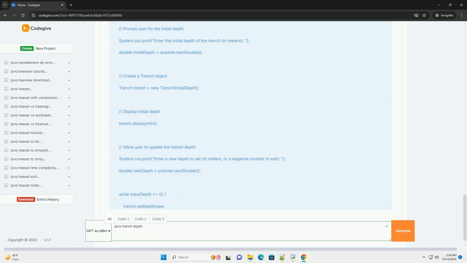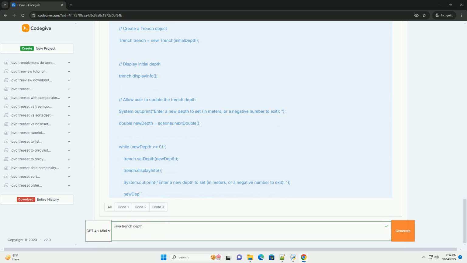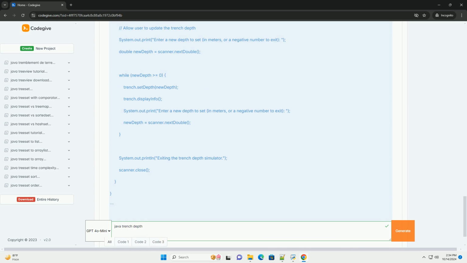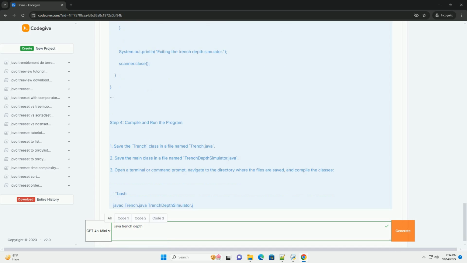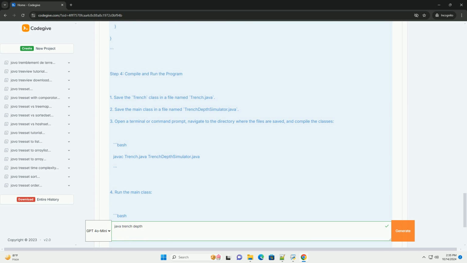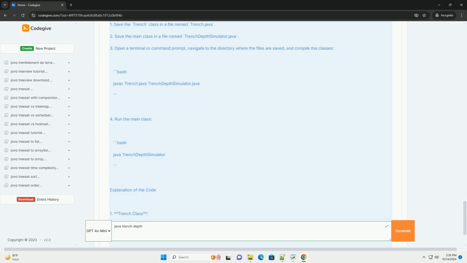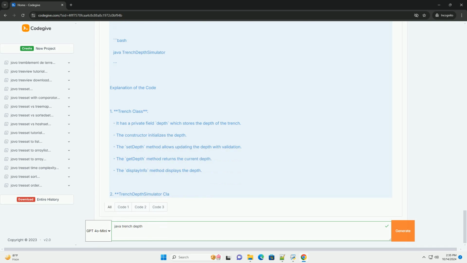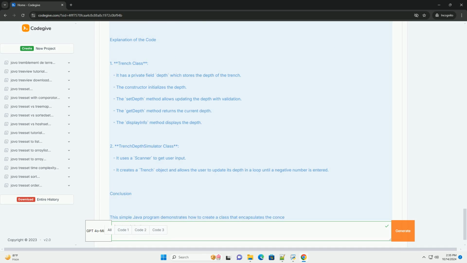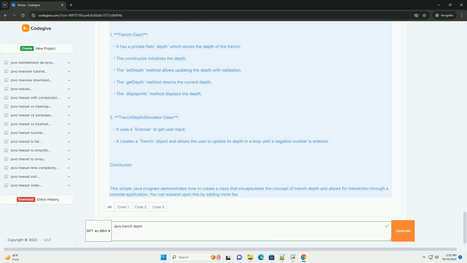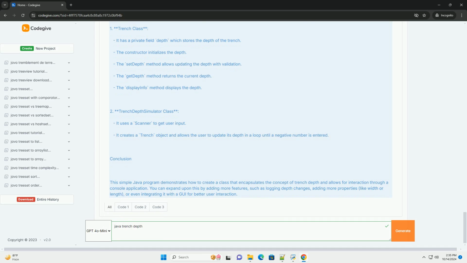Let's create a simple Java program that simulates measuring the depth of a trench using basic concepts such as classes and methods. Tutorial: Measuring Trench Depth in Java. In this tutorial, we will create a simple Java application that allows users to measure the depth of a trench. We will define a Trench class that will hold the depth data and provide methods to manipulate and display this data.